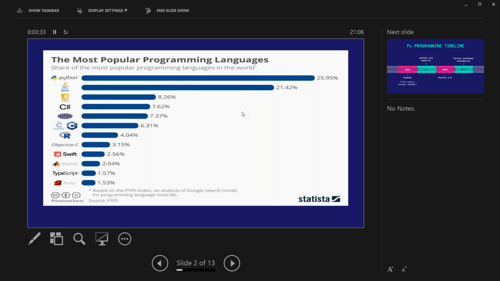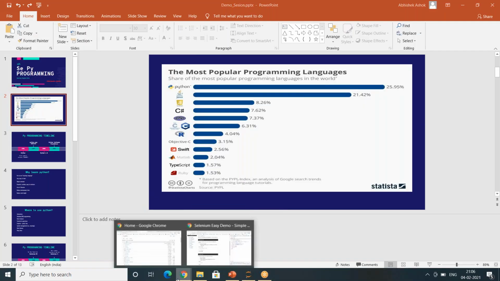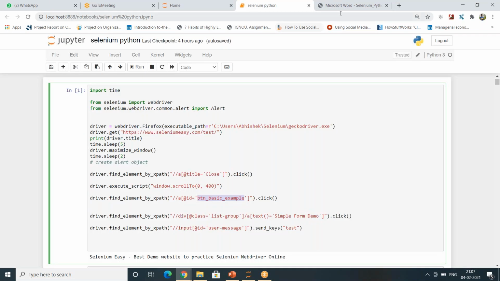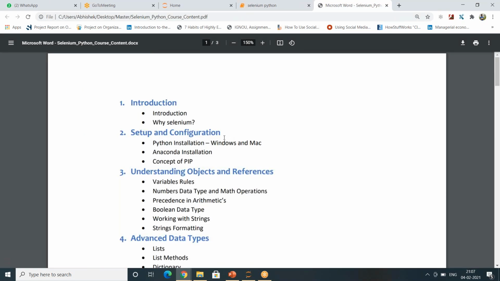If you see our course content, let me go to our course content for a moment. Okay, once the demo is done, we will see which IDE we are going to use. What is an IDE? An IDE is an integrated development environment where a programmer can install it and code in a specific language so that he can interact with the machine.